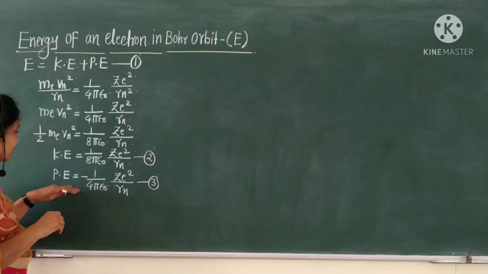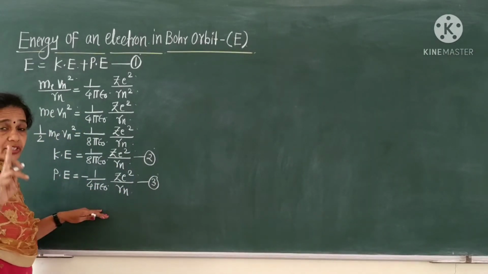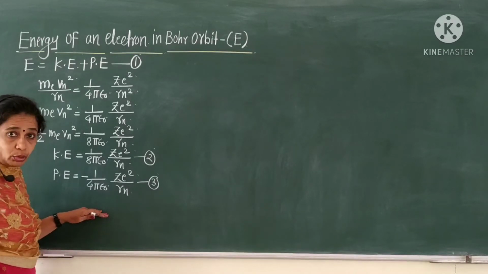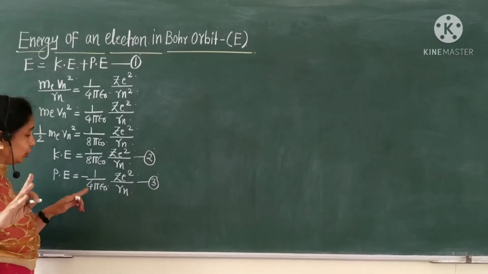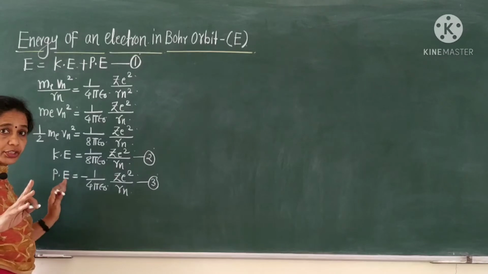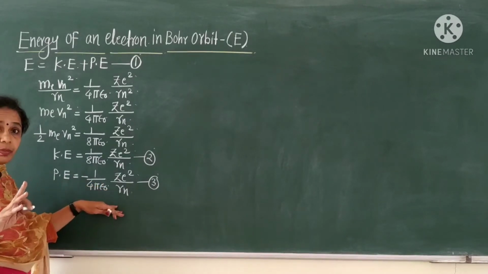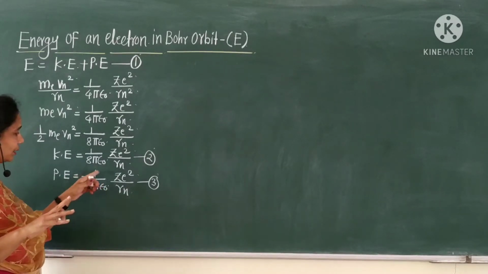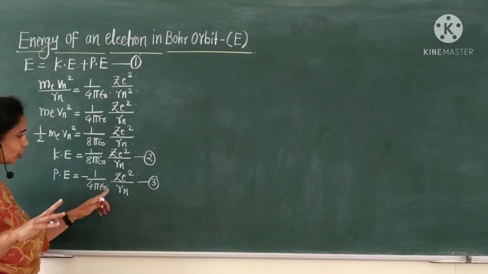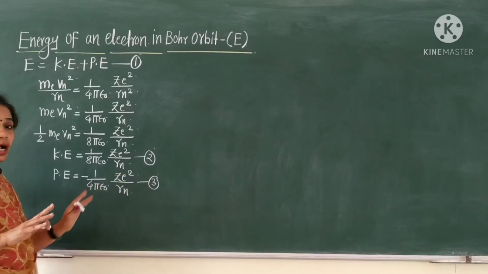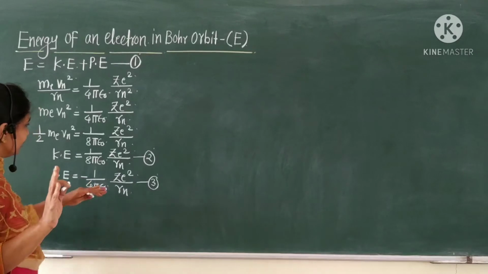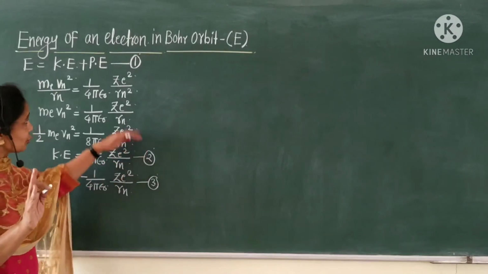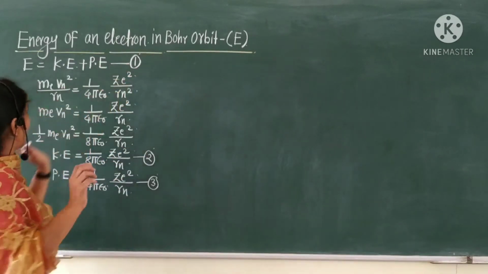This equation gives the potential energy of the electron and it is negative. Then put this substitution in equation number 1.